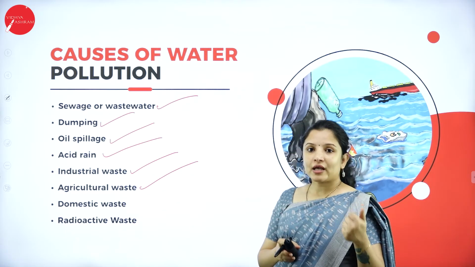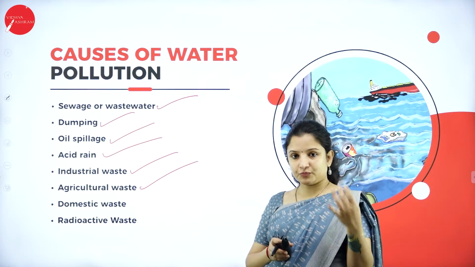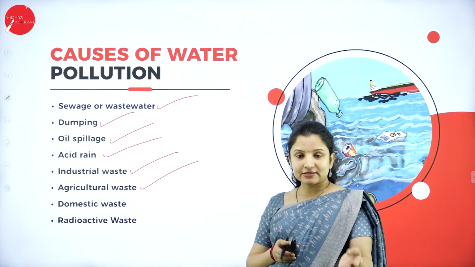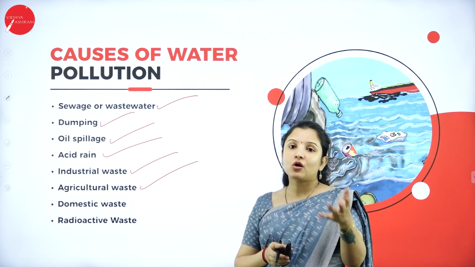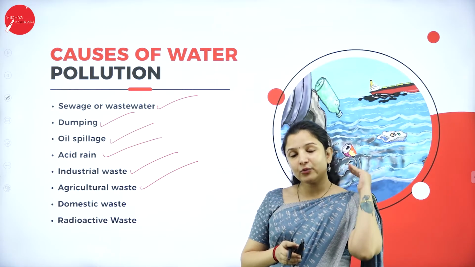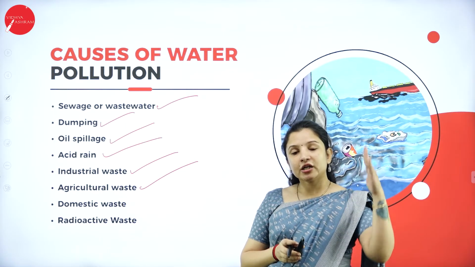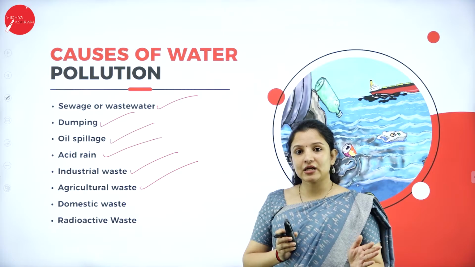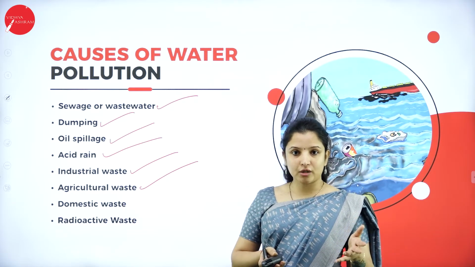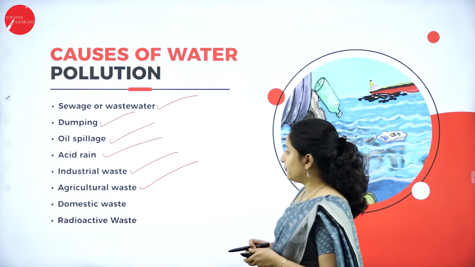What all chemicals, like nitrogen, phosphorus, potassium, then we have urea. There are various chemicals, insecticides, pesticides, weedicides, all that are used by the farmers during agriculture. All that, whenever there is a heavy rain, will just get washed off from the agricultural field, and it will enter into the nearby streams, lakes or water bodies, therefore causing water pollution.